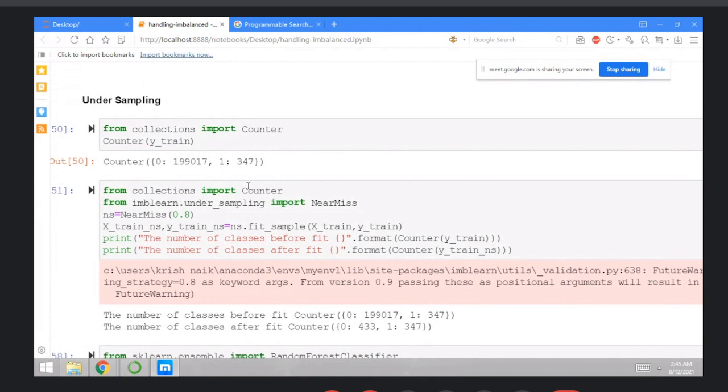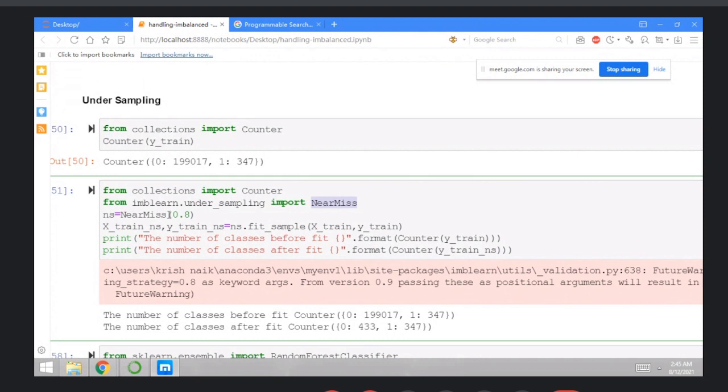Now, just import the Counter. Then use the NearMiss method here, and create the instance of NearMiss. Reduce to 0.8, that is 80%. Reduce the 80% sample. What is undersampling? In undersampling, you reduce the samples, right? And then print the statement here: number of classes before the fit, number of classes after the fit, then format Counter y_train and y_train_ns, that is NearMiss, okay?